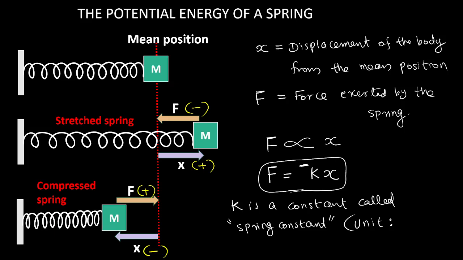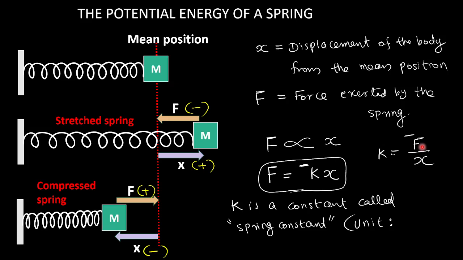You can ask me doubt, but let me complete the sentence. You know that k equal to, forget about the negative sign, or put a negative sign, no problem. If you do the rearrangement, k equal to minus F by x, or F by minus x.